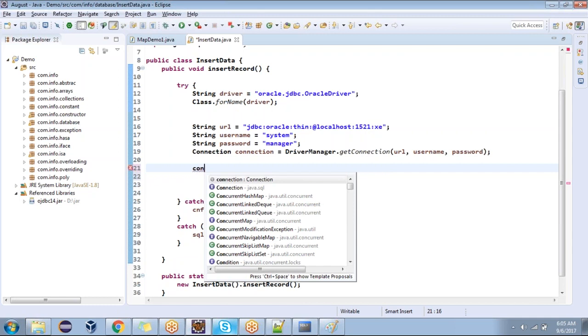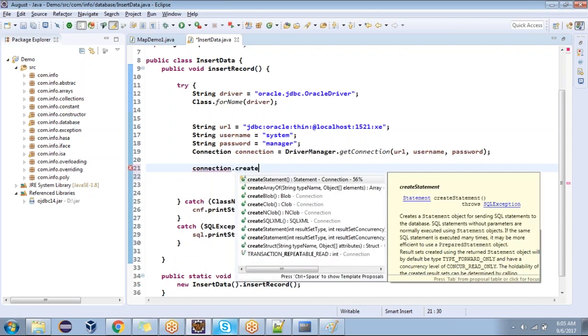Murali, Vijay, you are with me? Connection.createStatement. You guys are with me? What is createStatement? Can I say it's a method? What is the return type of this?